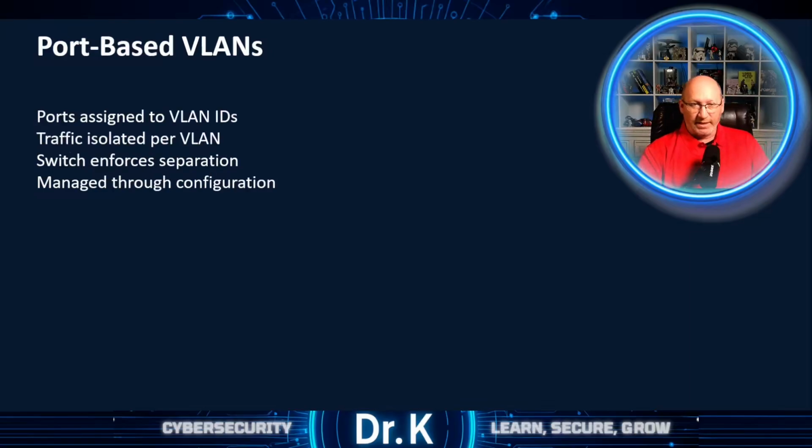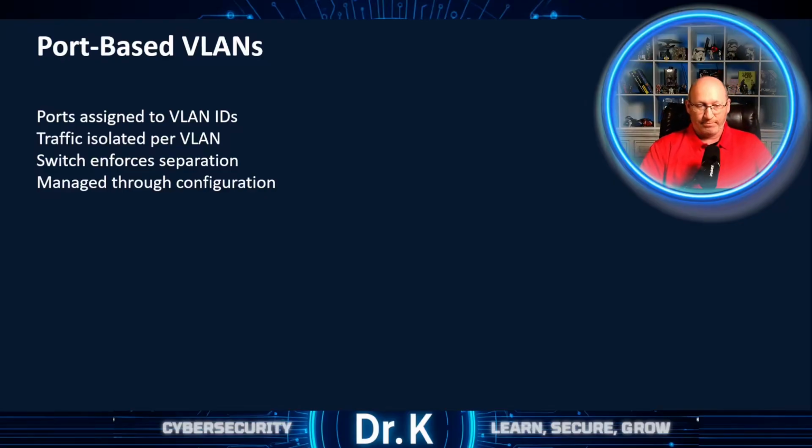In port-based VLAN configuration, specific switch ports are assigned a VLAN identifier. Traffic entering a port associated with a VLAN remains within that broadcast domain. The switch then enforces this separation internally. From the perspective of a connected device, it appears as though separate physical switches exist. That means you can logically have ports 1 through 4 operating on one VLAN and 5 through 8 operating on